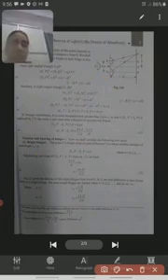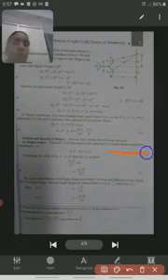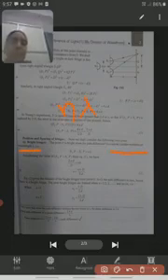Okay, first we will go to the bright fringes. Okay, so we know the basic formula. When the path difference is a whole number multiple of wavelength, then we get the bright fringes. In the previous class only we discussed this formula. So when path difference is equal to n lambda, then we get the bright fringes. Okay, so we substitute in this formula, S2P minus S1P is equal to n lambda. Already we know this formula, 2xd by capital D. Just we substitute here, 2xd by capital D is equal to n lambda.